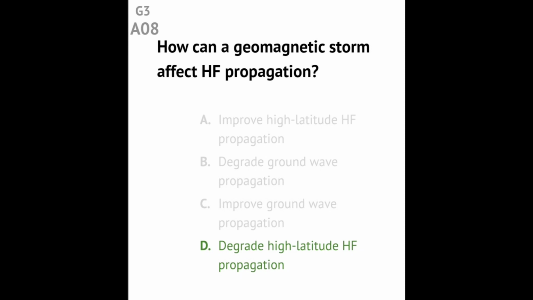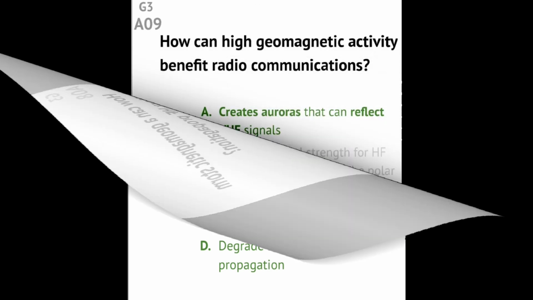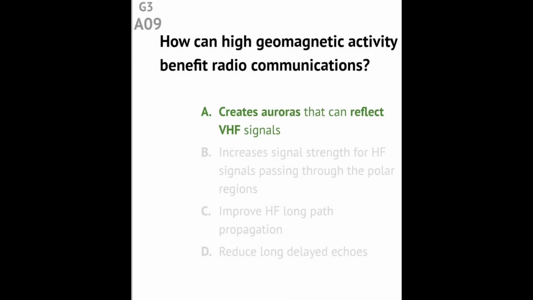Question G3A08. How can a geomagnetic storm affect HF propagation? Answer. Degrade high-latitude HF propagation. Question G3A09. How can high geomagnetic activity benefit radio communications? Answer. Creates auroras that can reflect VHF signals.